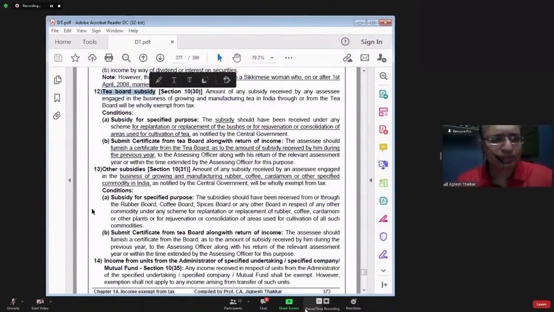Point number 12. Point number 13. They are going on the same lines. What does it say? You have received a subsidy from a tea board. See, for taking the 10th standard examination and the 12th standard examination, there is a state education board. Similarly, here there is a tea board.